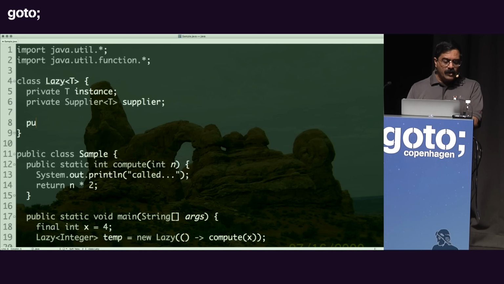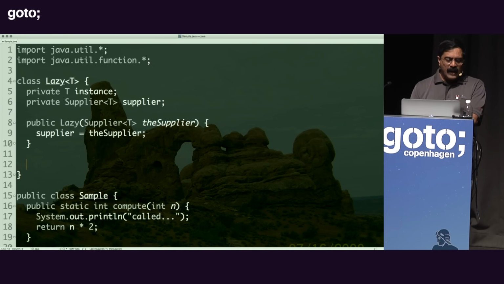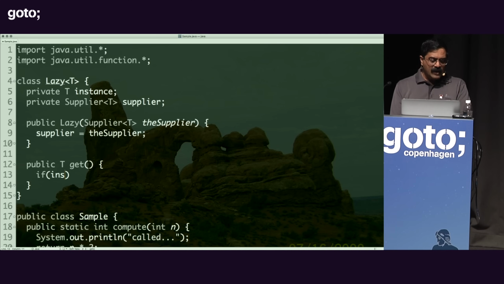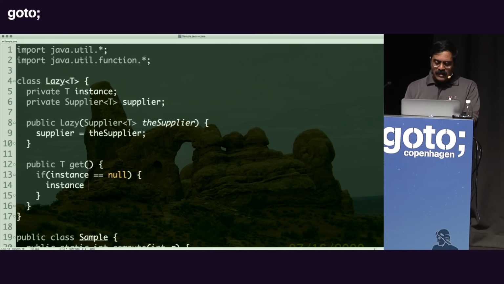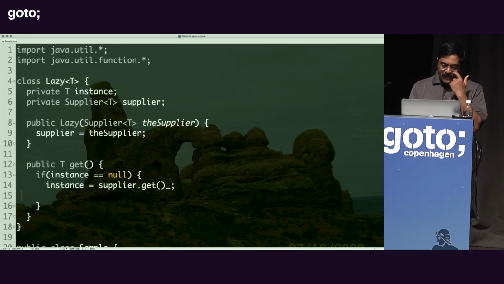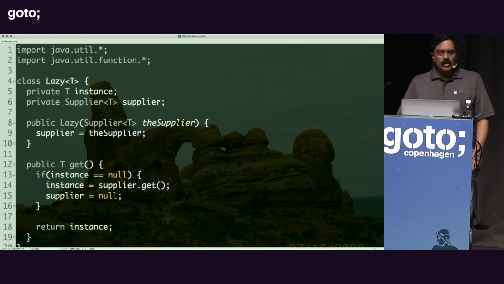Then I can create the lazy constructor, which takes the supplier, and simply store it away as supplier equal to the supplier. Then I can write a method called get, where the method get can say if the instance is equal to null, then instance is equal to the supplier dot get the value, get rid of the supplier at that point, we don't really care about it anymore, and then return the object that is held within the object.